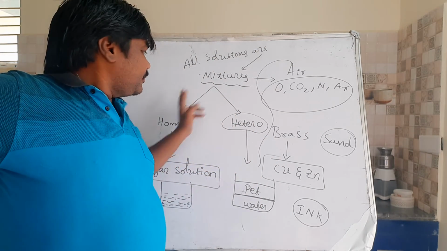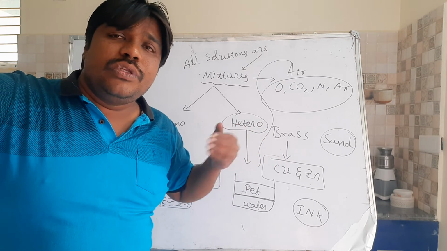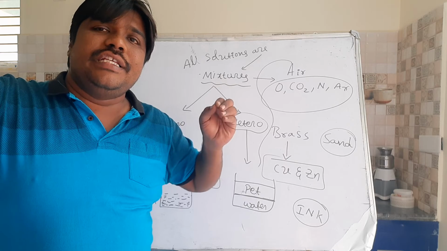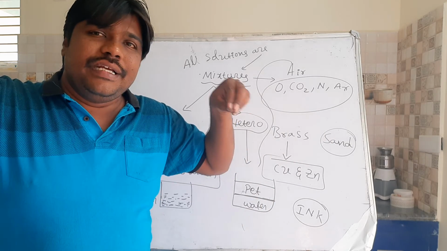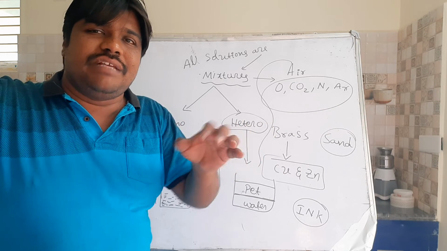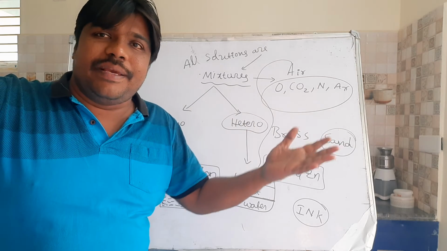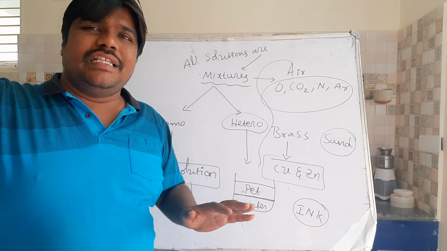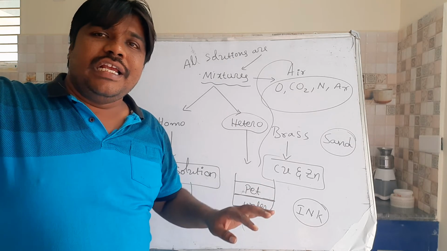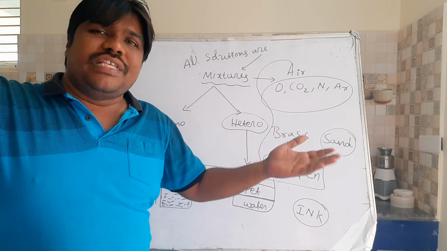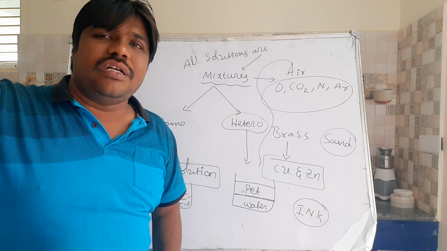Then homogeneous and heterogeneous mixtures are there. Homogeneous means throughout the mixture it is uniform. Wherever you pick some of the mixture, the density is the same. Randomly you check, the density will be the same. Visibility is the same. Right? That is nothing but a homogeneous mixture. If you are observing any boundaries, or more than one phase, that mixture is called what?